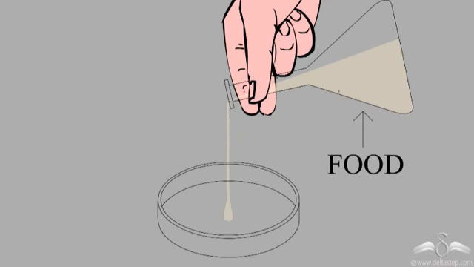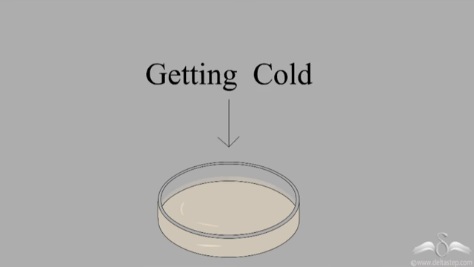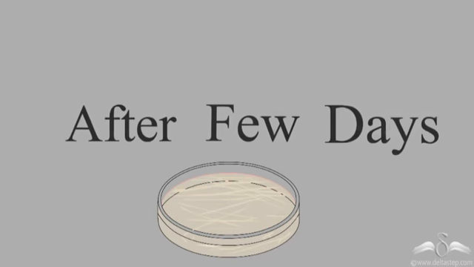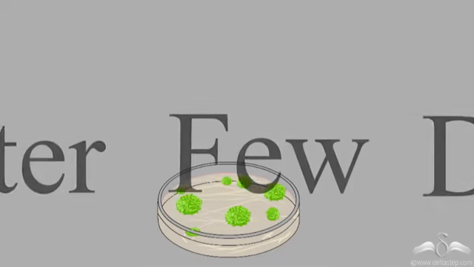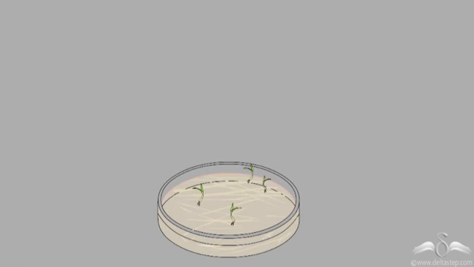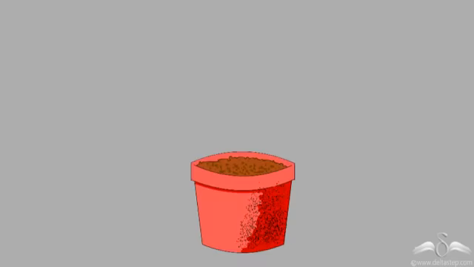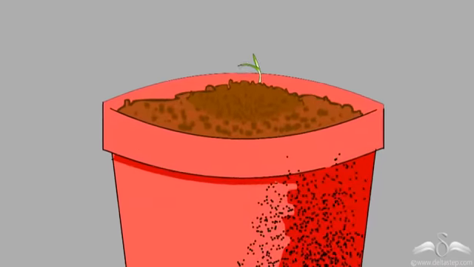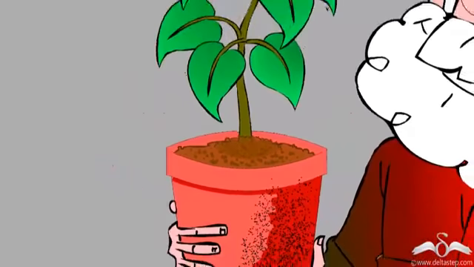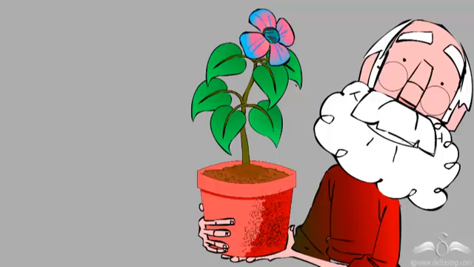Now the process of micropropagation was carried out. The solution was poured on this food material and caused the development of callus. The callus grew into small saplings which were transferred into soil. Now, within a few months, the scientist had a new variety of a plant that had both the parental characteristics.